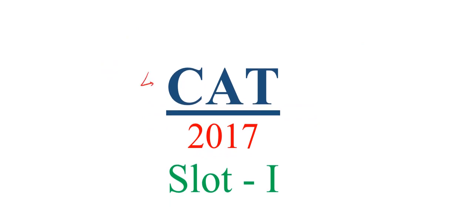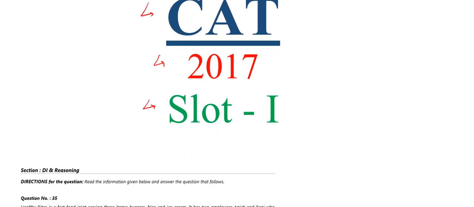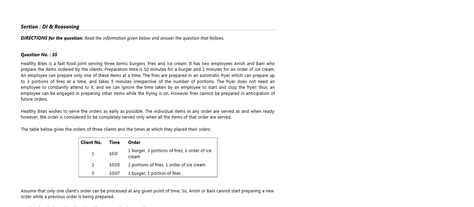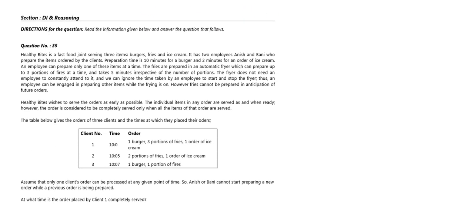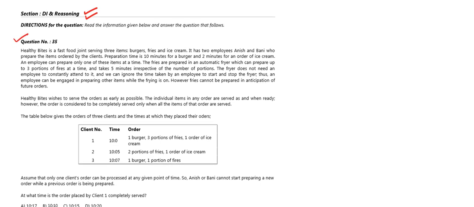So today we are going to solve CAT 2017 question papers lot 1. So let us begin with our question paper. Today we are going to solve the data interpretation and reasoning part, and later on we will solve the other topics. So let us start with our first question, that is question number 35.